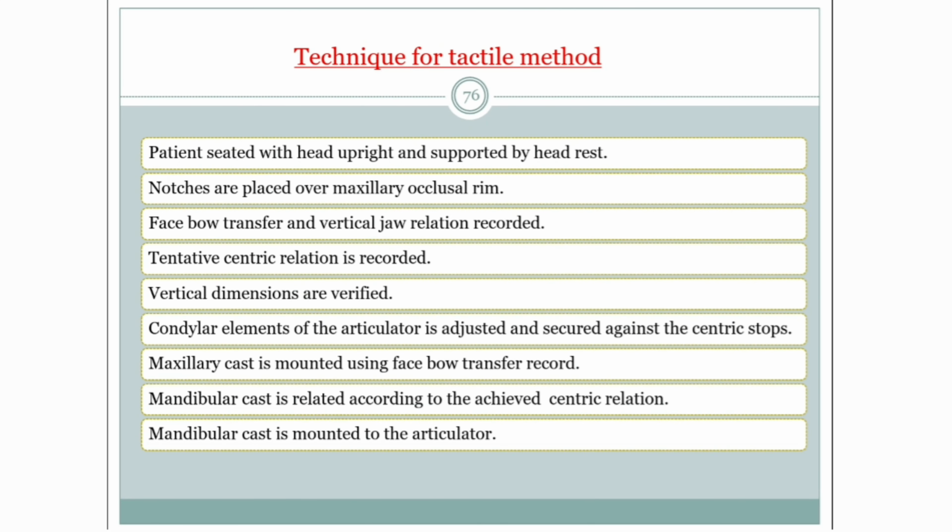This is the technique for the tactile method. That is, the patient is seated with the head upright and supported by a headrest. Notches are placed over the maxillary occlusal rim. Facebow transfer and vertical jaw relation are recorded. Tentative centric relation is recorded. Vertical dimensions are verified. Condylar elements of the articulator are adjusted and secured against the centric stops.